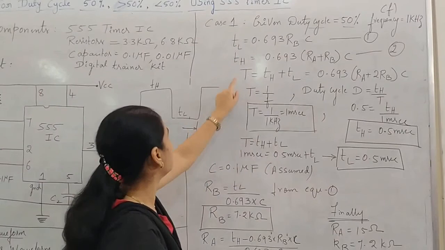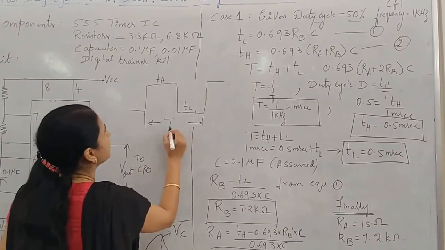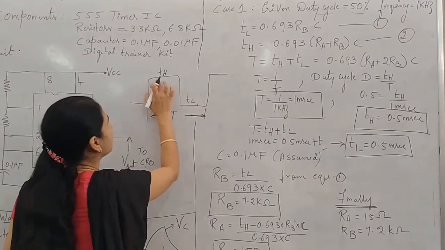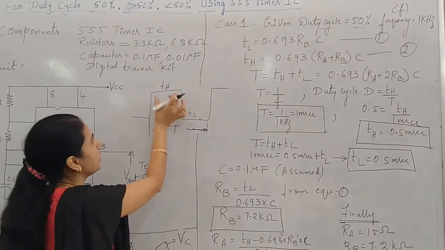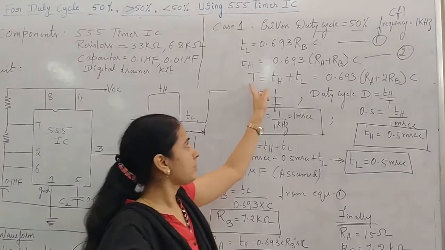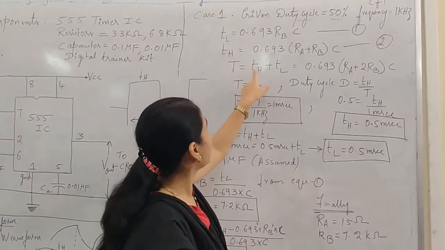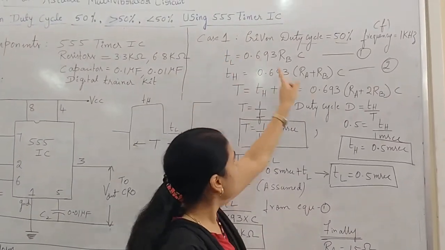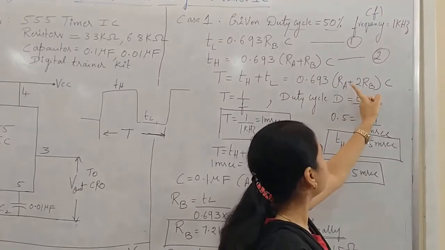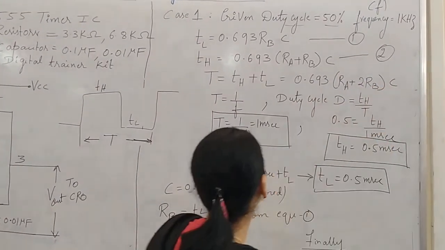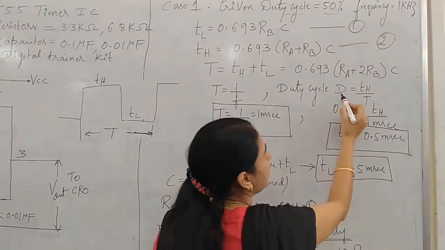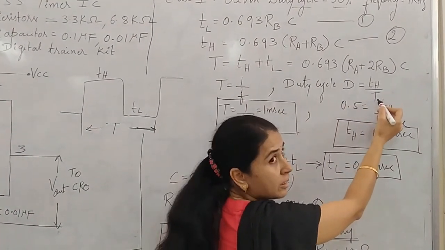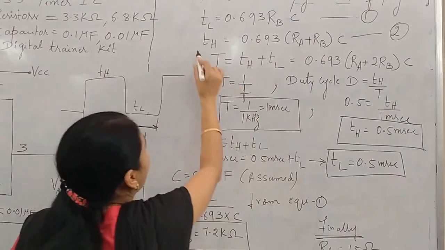And we also know the total time period of the entire one cycle, high and low together, is one cycle. So capital T will be TH plus TL. If I combine TH plus TL, we get 0.693 into (RA plus 2RB) into C. And we also know T is equal to 1 by F, and duty cycle D is equal to TH by T. These are the formulas used.